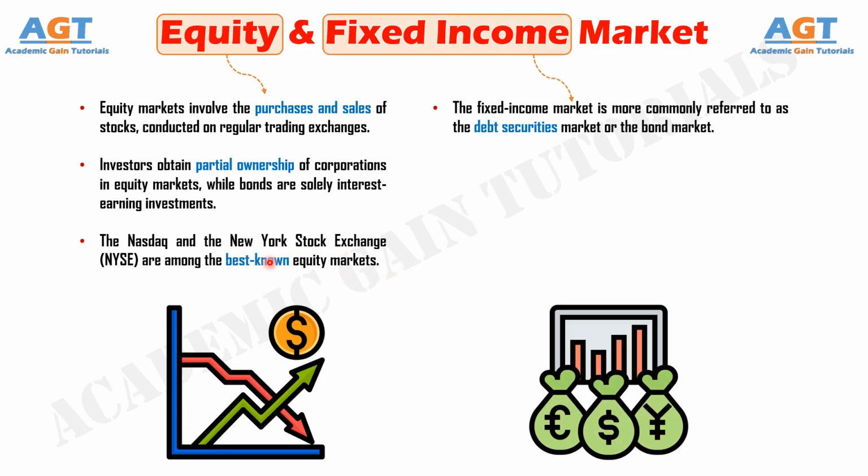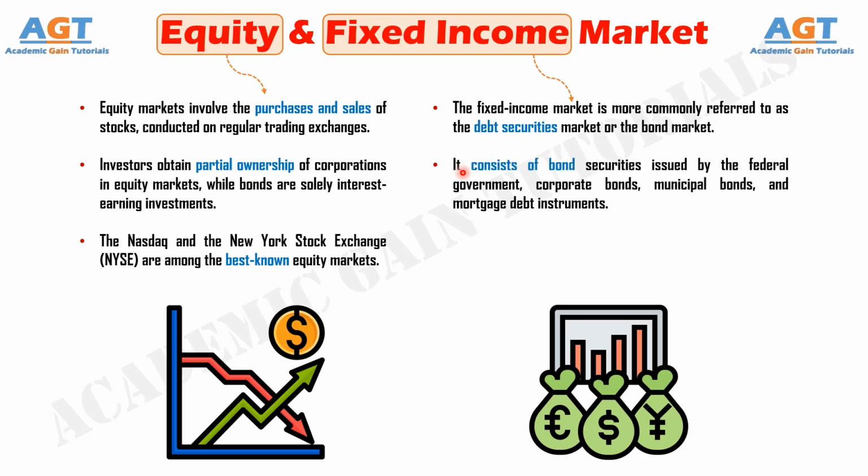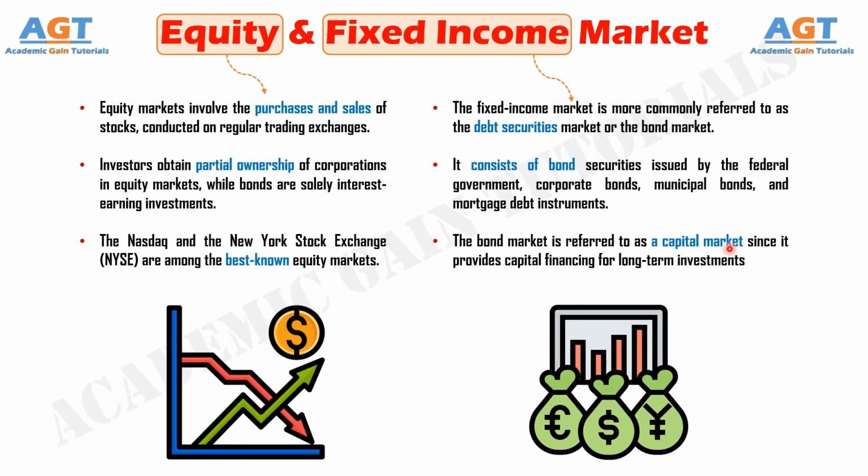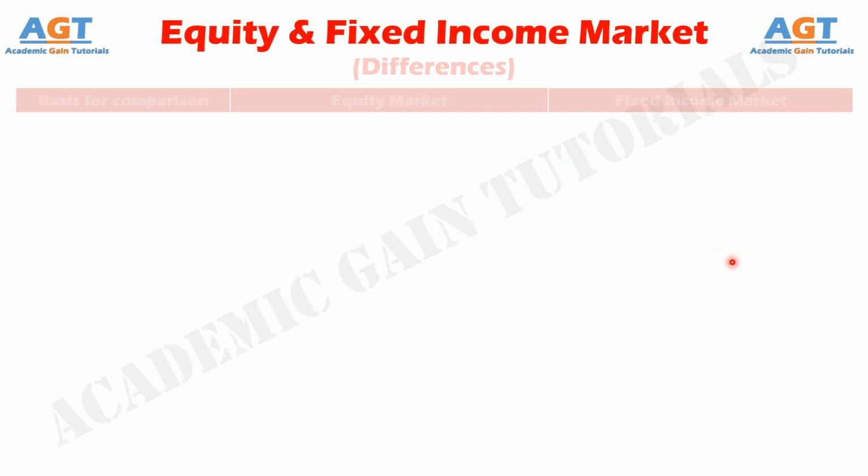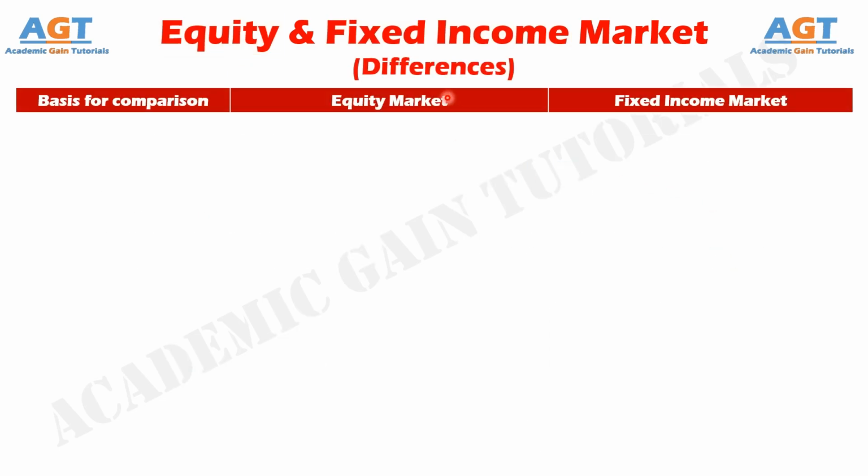On the other hand, the fixed income market is more commonly referred to as the debt securities market or the bond market. It consists of bond securities issued by the federal government, corporate bonds, municipal bonds, and mortgage debt instruments. The bond market is referred to as a capital market since it provides capital financing for long-term investments. So, let's look into the basic differences between equity market and fixed income market in a tabular form.